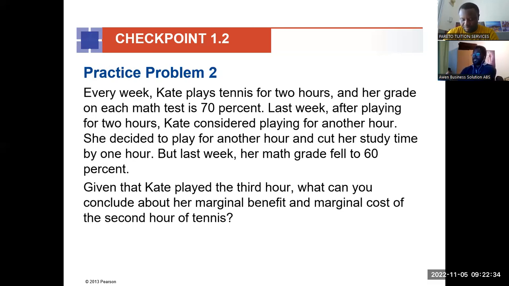And then the cost is the 10% reduction in the maths. Okay, so if we have to compare the two, what do you think? Just put yourself in her case. What mindset did she have? Because we can see she actually went for one additional hour of tennis. So comparatively, what can you say about the marginal benefit and the marginal cost?